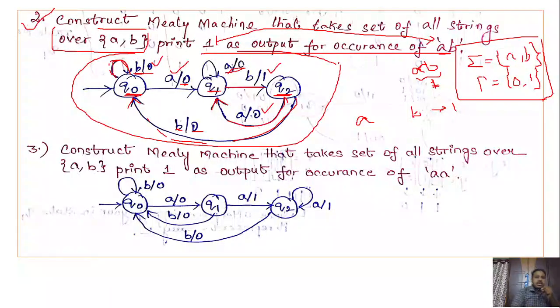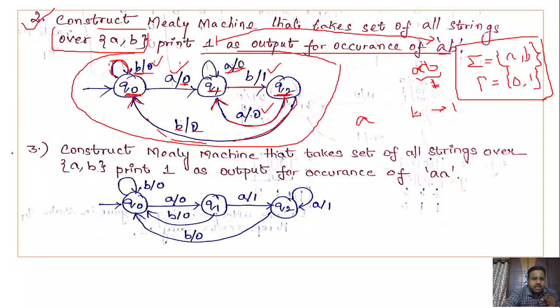So basically, if you want to solve these Mealy and Moore machine problems, you must be familiar with DFA concepts, right? So it is simply the set of all strings that consist of AB as a substring. Likewise, if you can solve the DFA, then it is very easy to construct the Mealy machine for that. So I think you understood this problem.